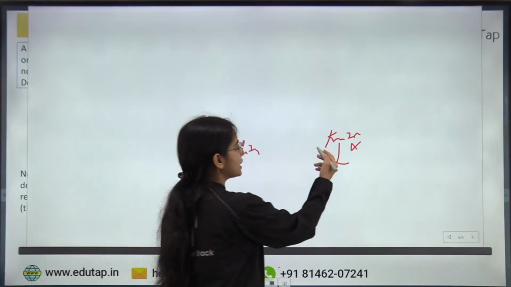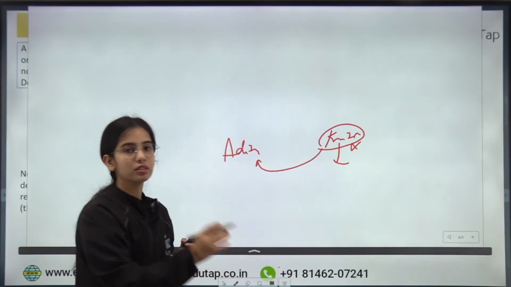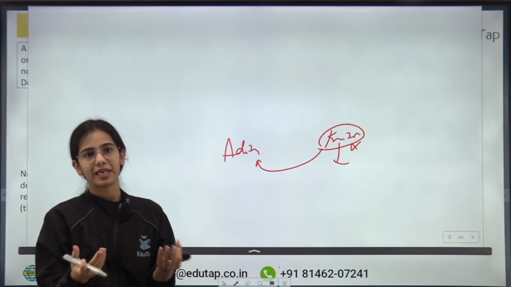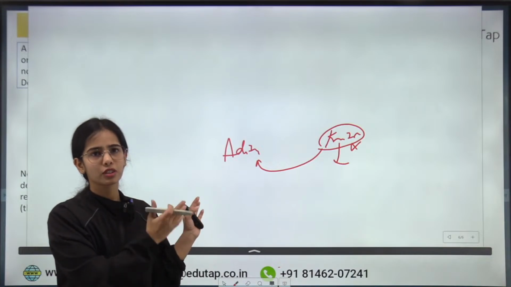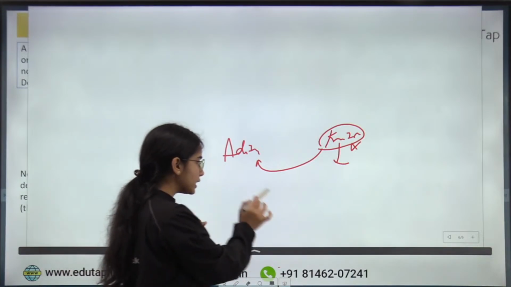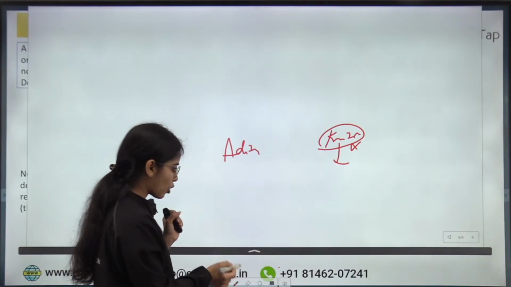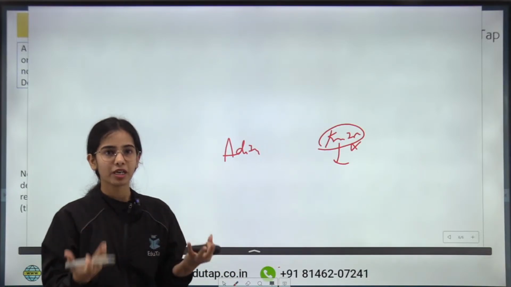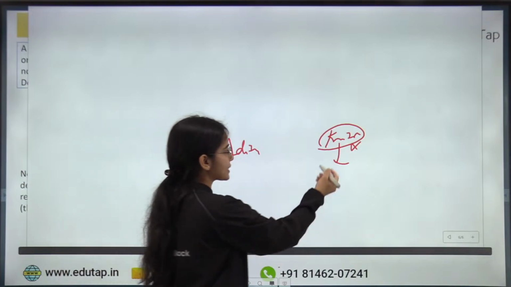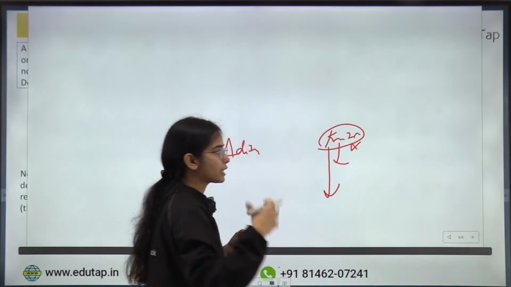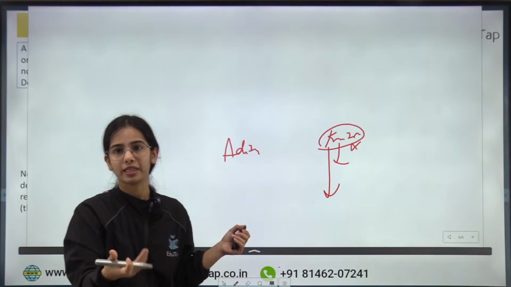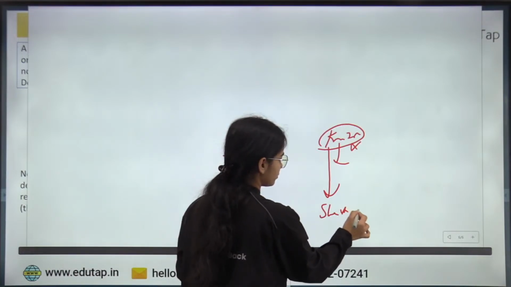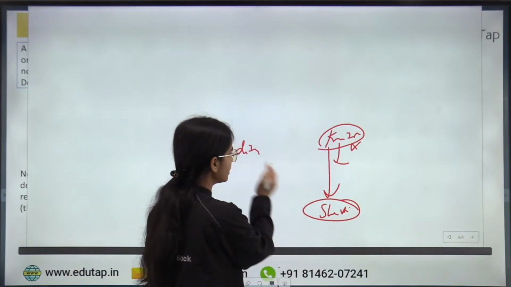Either I can take the permission from Aditya and leave my position. That is the unwinding of the position, where I am exiting my position with the permission of the other counterparty. But let's say Aditya needs the bond on the specified date. So Aditya will say that no, I cannot allow you to exit. So Kritika will find another buyer. Let's say there is another buyer, Srishti. So I will find another buyer.